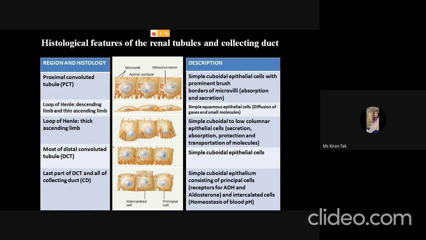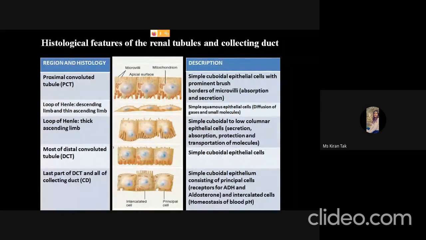Before studying the function of the tubules, it is very necessary to understand the histological features of the renal tubule and collecting duct. So, what types of cells are present in different sections of the tubes? In the proximal convoluted tubule, simple cuboidal epithelial cells with a prominent brush border of microvilli are present.